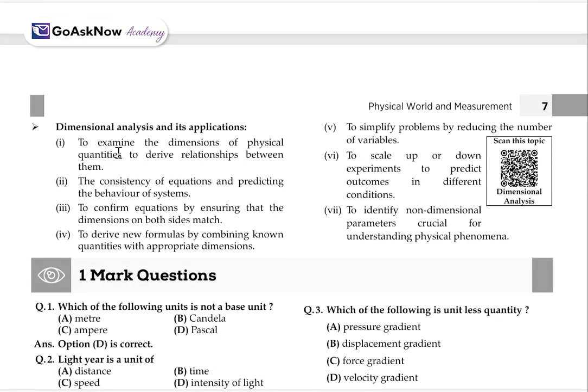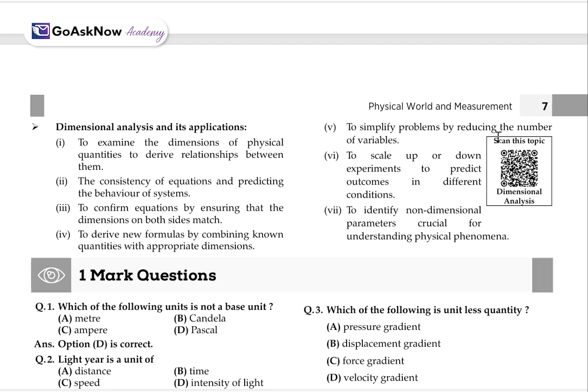After that, dimensional analysis and its applications. To examine the dimensions of the physical quantities, to derive the relationship between them, to check the consistency of the equation and predict the behavior of the system, to confirm the equation by ensuring that the dimensions on both sides match, to derive a new formula combining the known quantities with the appropriate dimensions. These are the applications, okay?